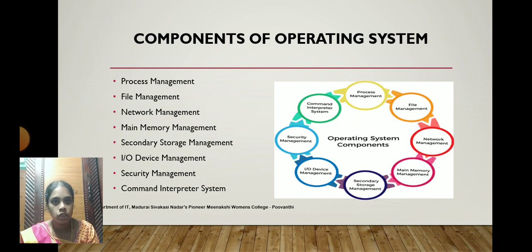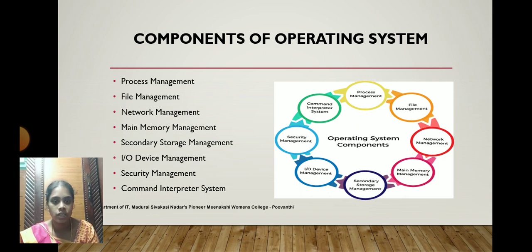Main memory management: main memory is where the processes are in executed stage. Any process which has to be executed must be in main memory, which is also handled by the operating system.